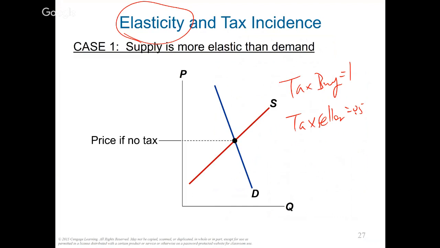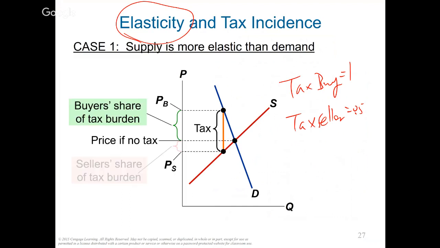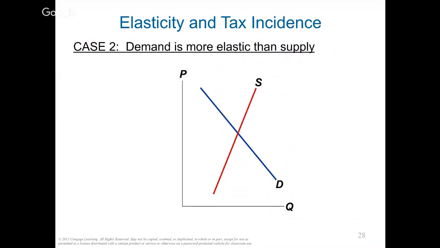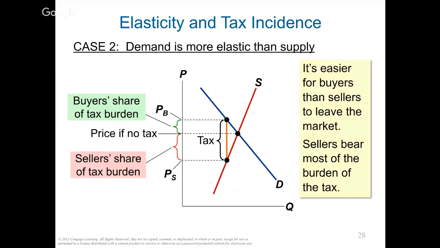Let me repeat, okay? Between buyers and sellers, whoever is more elastic, so they have more choices available, will pay a lower portion of the tax. And whoever is inelastic will pay a higher portion of the tax. Okay, so you should write it down. One more time: if you're elastic, you pay a lower tax. If you're inelastic, you pay a higher tax.